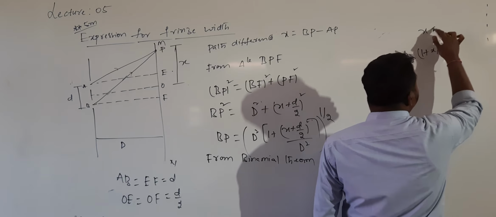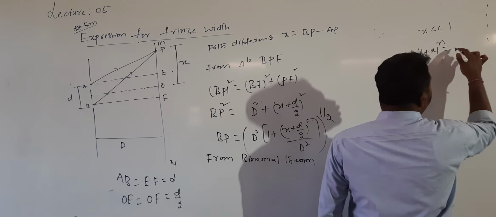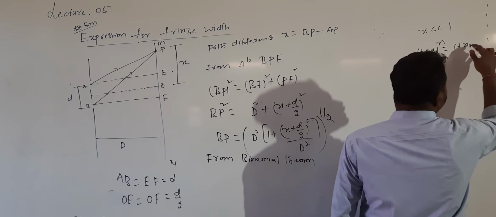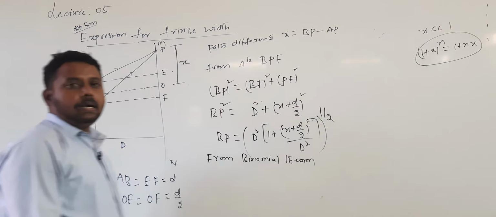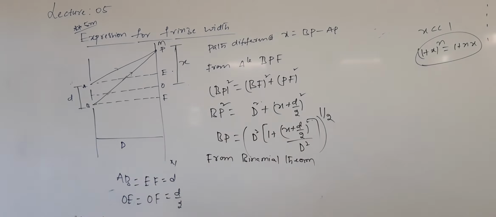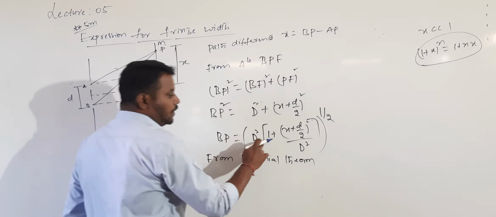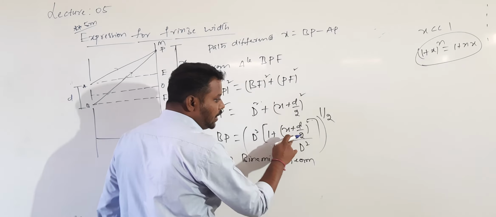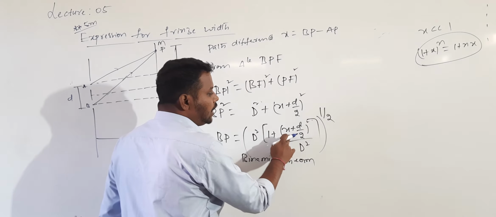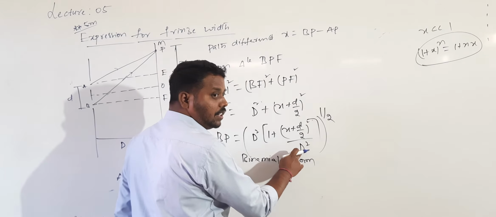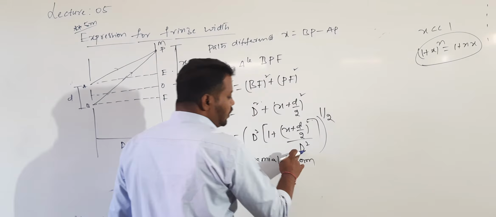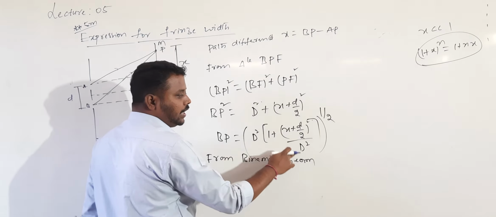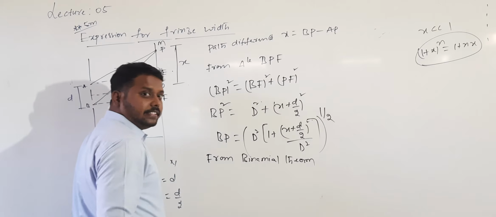If x value is less than 1, (1 plus x) whole power n is equal to 1 plus n into x. But to write that, the condition is x value should be smaller than 1. Here, this is the value of x: (x plus d by 2) by D square. Since here the condition is capital D is greater than small d, this total value is less than 1.